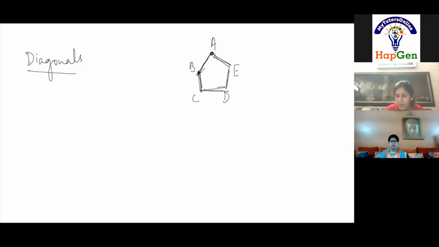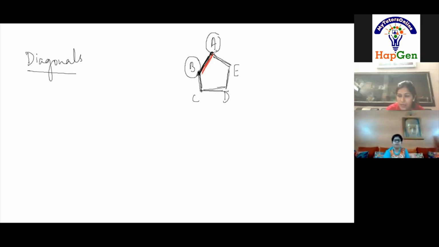Are A and B adjacent vertices or not? Yes, ma'am. If I join A with B, I will get AB, which is known as a side of a polygon, right? Yes, ma'am. If I join vertex A with vertex B, I will get side AB. AB is the side of the polygon, right?